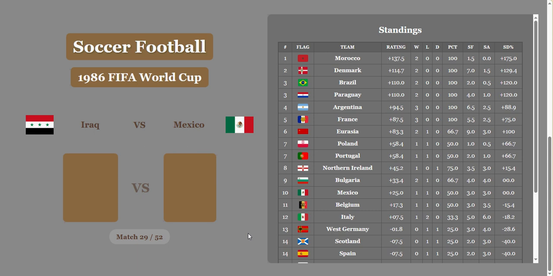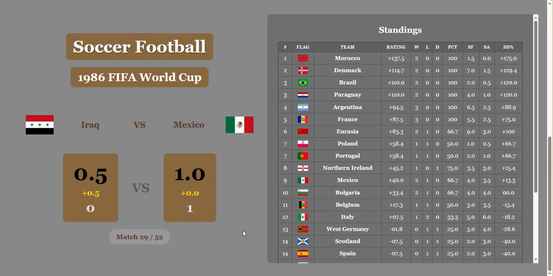Iraq versus Mexico. 0-1. Mexico wins it. Iraq gets a half goal, so Mexico will squeak by with victory. And they're going to move up from 10th, I believe it was, to 9th. Right under Northern Ireland, right above Bulgaria now.